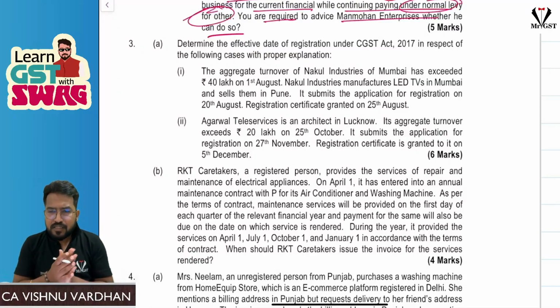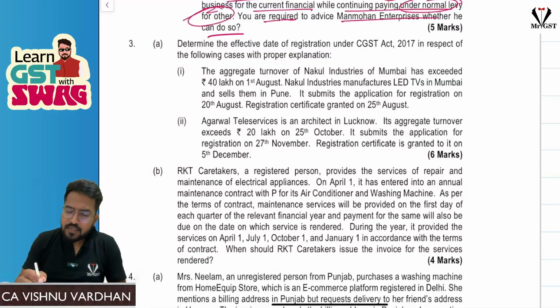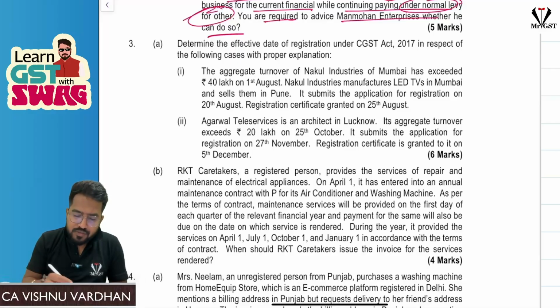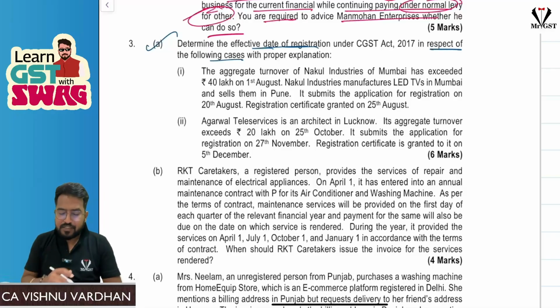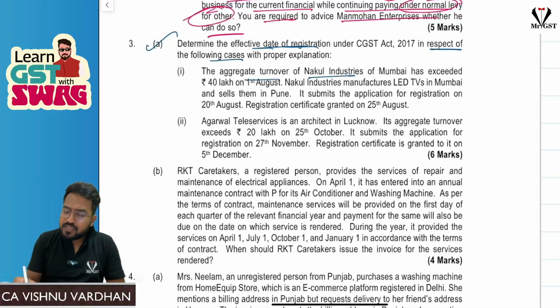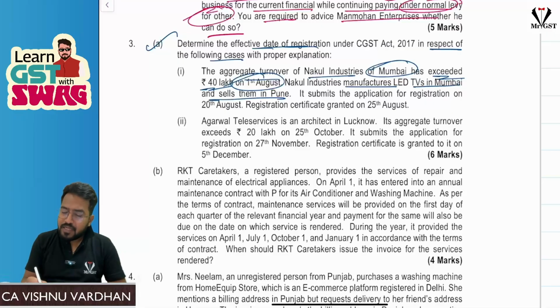So if you see the next question, sir, this question is all about determining the effective date of registration in respect of the following cases. Very easy question. Aggregate turnover of Nakul Industries, who is doing business in Mumbai, exceeded 40 lakhs on 1st August. Nakul Industries manufactures LED TVs in Mumbai and sells them in Pune. It submits the application for registration on 20th August. Registration certificate is granted on 25th August.